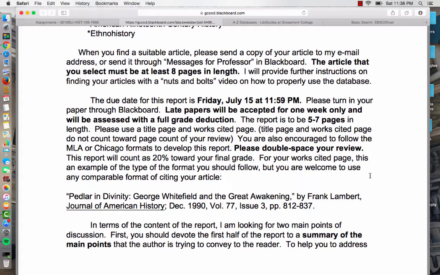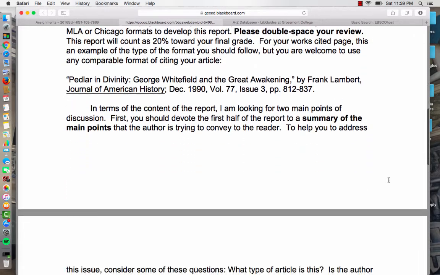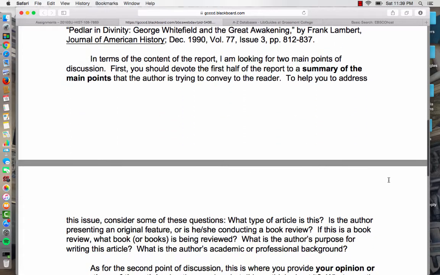Okay, as for the content of your paper, it's essentially comparable to what you're going to be doing for the video review assignment. I want 2 main points of discussion for your paper. In the first half of your paper, give me a summary of the main points that the author is trying to convey to the reader, that is you. Mention what type of article this is, if it's a book review article or original research. Of course, what is the scope of the topic?